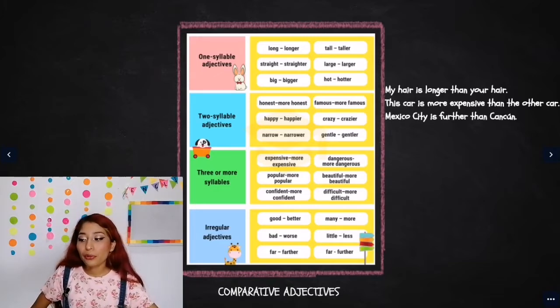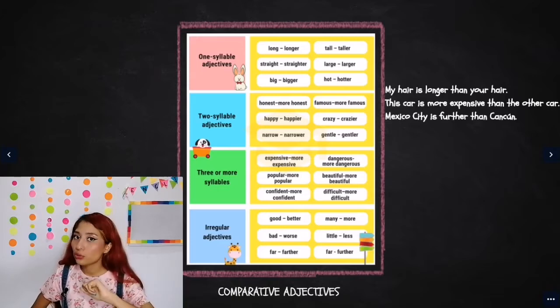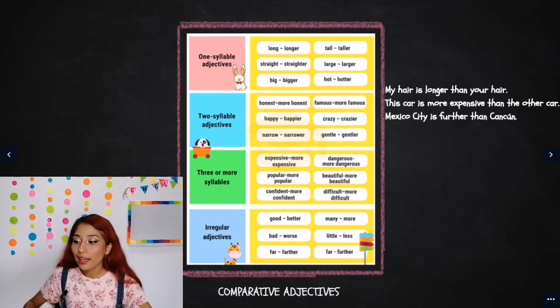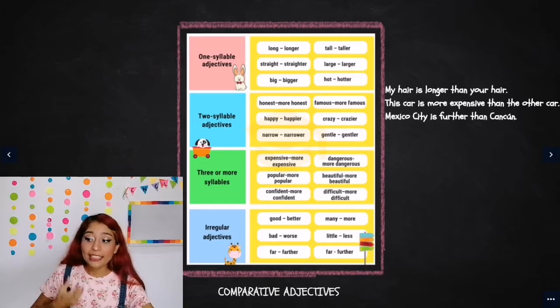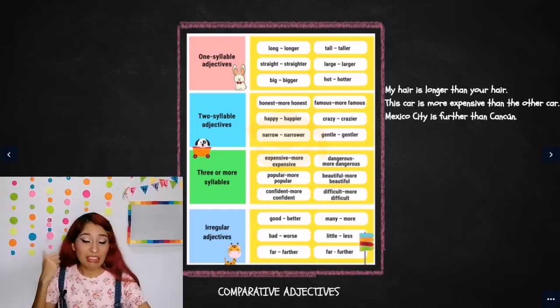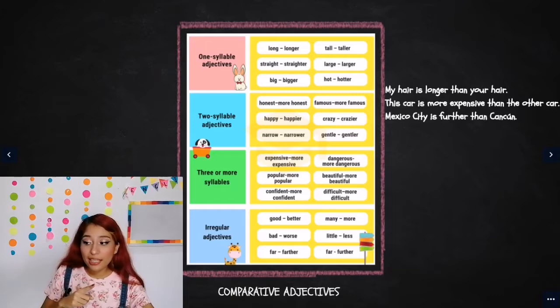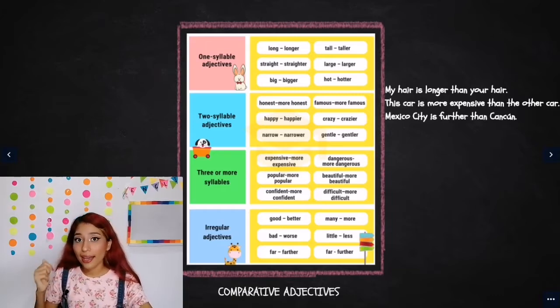Some examples about comparing two things using comparative adjectives are: my hair is longer than your hair. You have "longer than." This car is more expensive than the other car. Mexico City is further than Cancun.